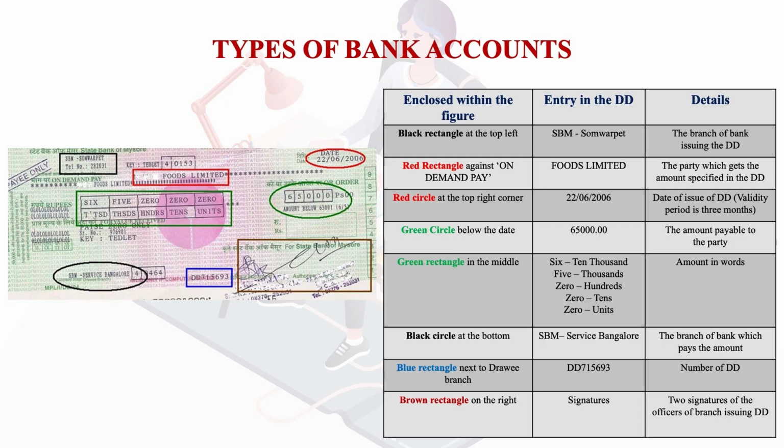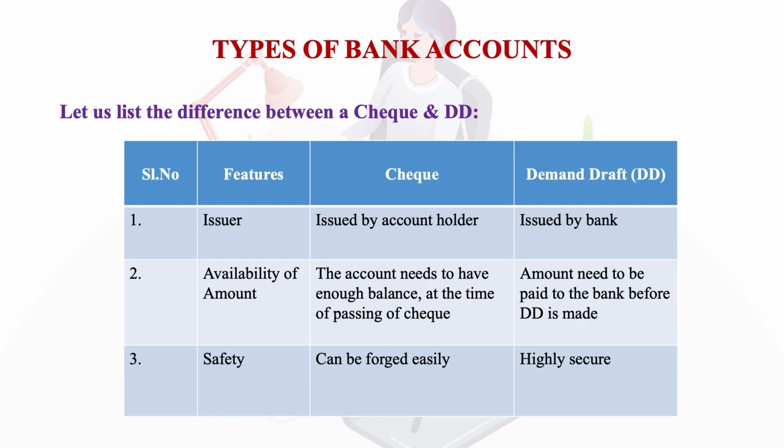Then the blue rectangle shows the drawing, and the round rectangle on the right shows the signatures: 2 signatures of the officers of the branch issuing the demand draft. So now let us understand a very important thing, that is the difference between a check and a DD. We would all like to know what is the difference between a check and a DD.